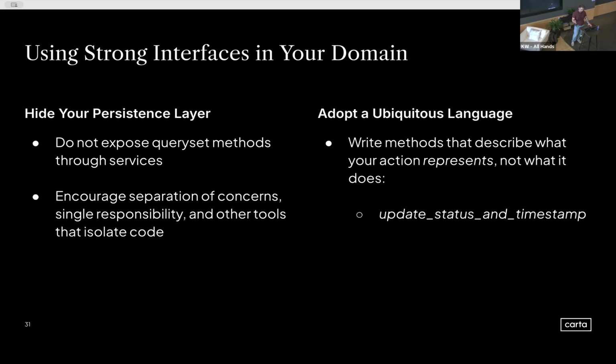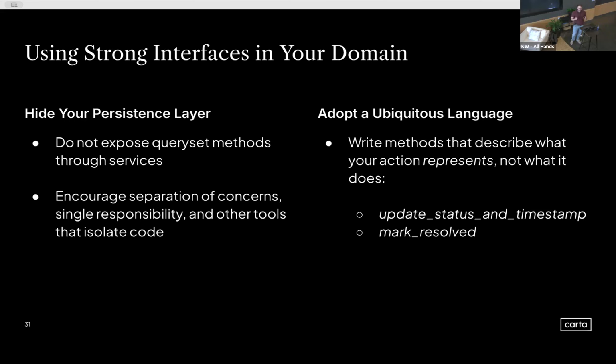Works great, reduces code, but at the same time, if an agent is looking at your service and it sees this method and it knows it needs to mark something as resolved, it still has to take like 2 more mental leaps to get to that understanding that marking something as resolved means calling this method with these values. Whereas, alternatively, what if you just had a method that said mark resolved? What if an agent's looking over your service and it sees a method called mark resolved? It understands immediately without more work that, oh, I can just use this method.